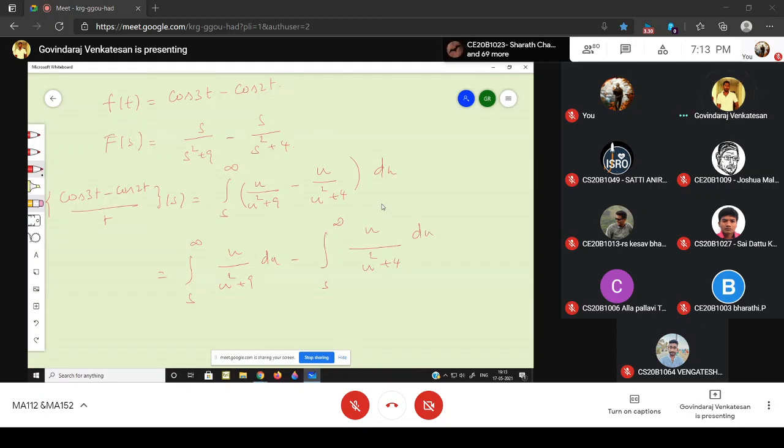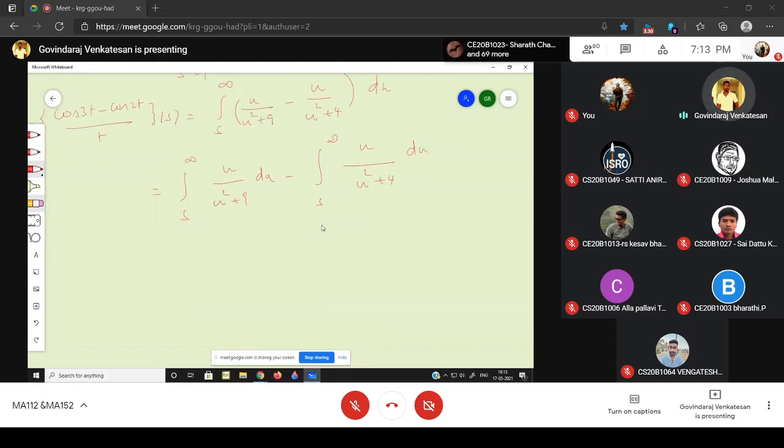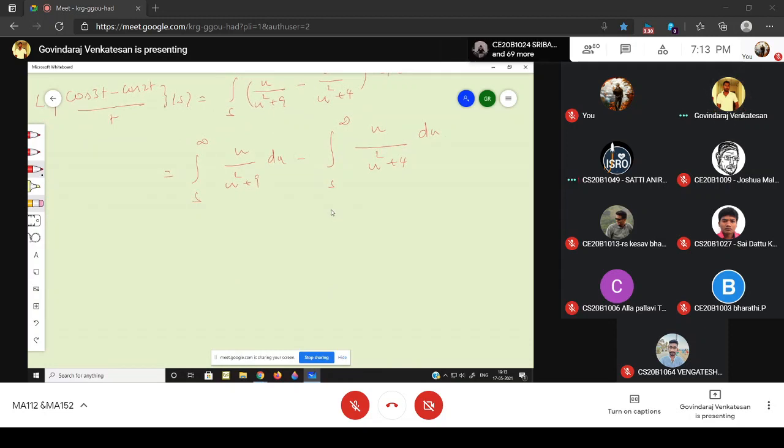So how to integrate this one? It is 1 by 2 log of u square. Multiply and divide by 2: 2 times 1 by 2 here, and here also 2 times 1 by 2.